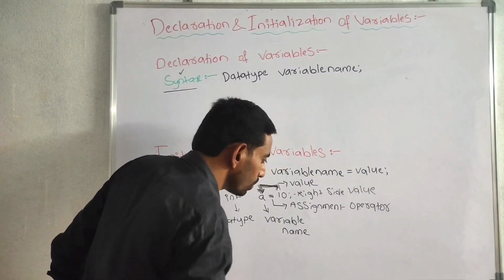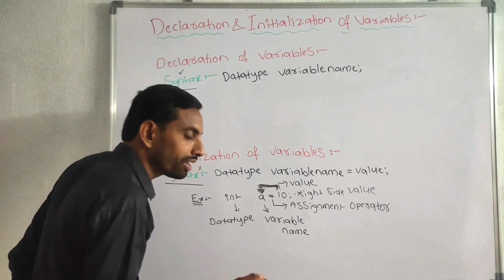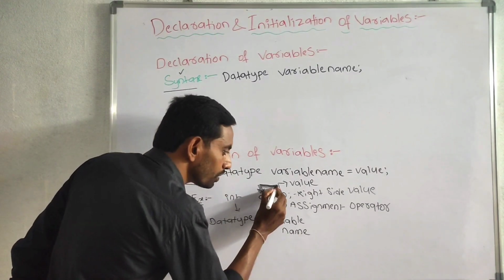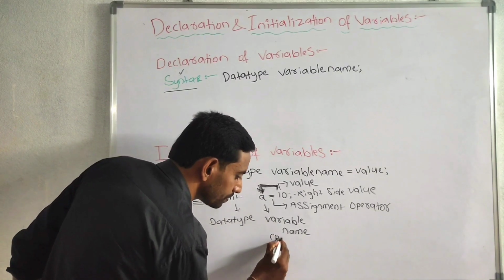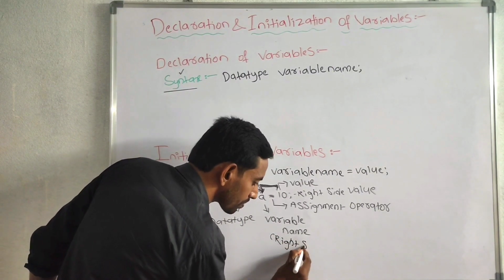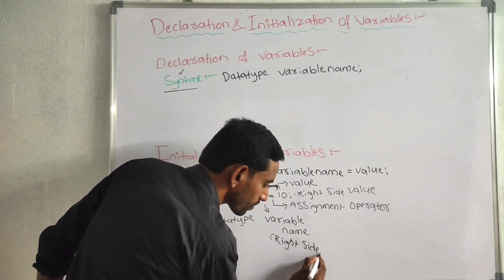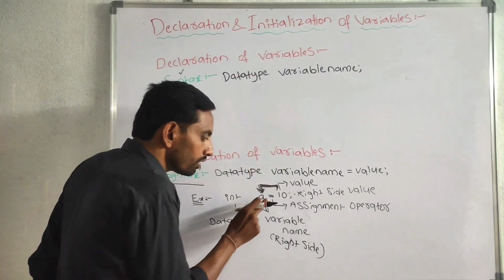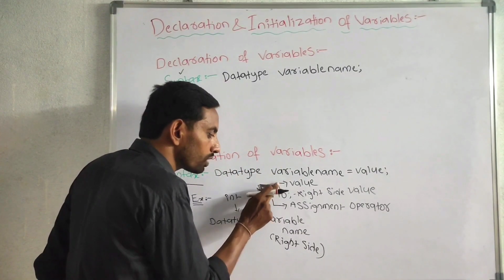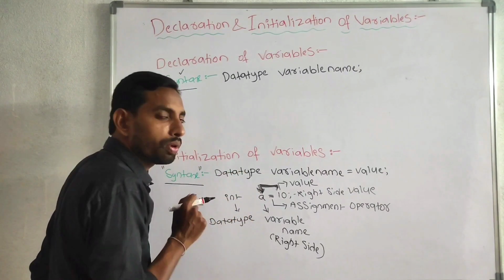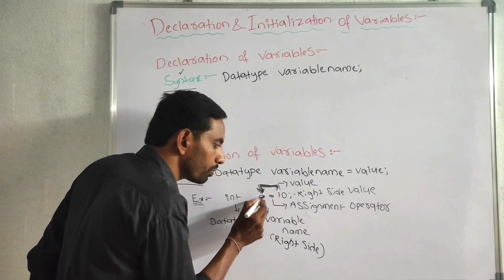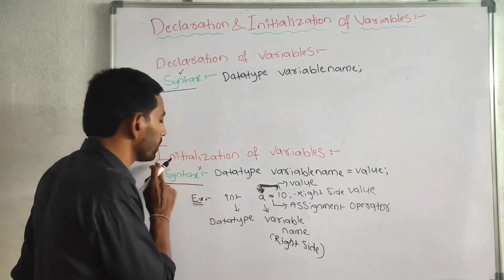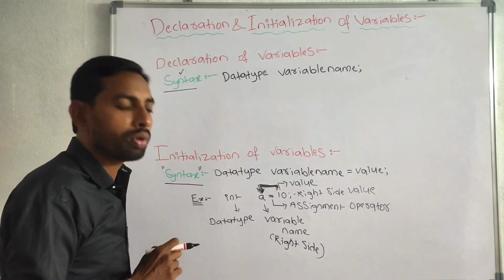Assignment operator is used to store or assign or initialize the right side value to the left side variable. Storing the value into the variable, assigning the value into the variable or initializing the value into the variable is known as initialization of variables.